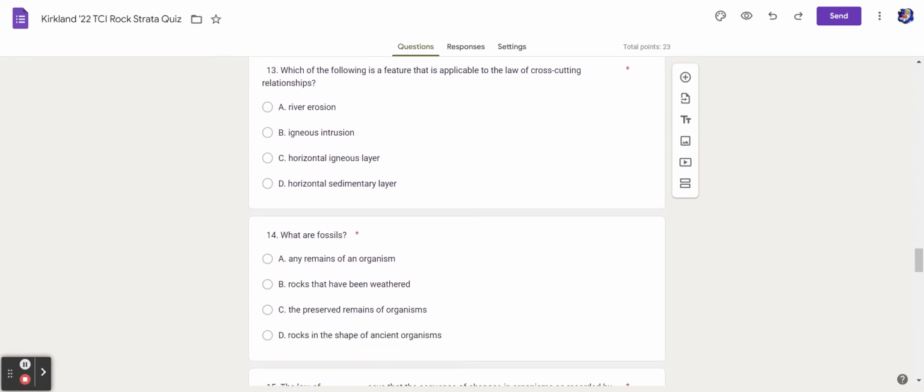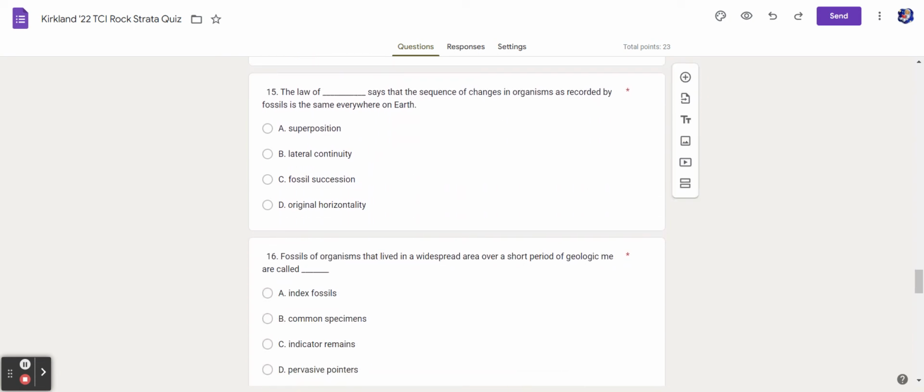13. Which of the following is a feature that is applicable to the law of cross-cutting relationships? A. River erosion, B. Igneous intrusion, C. Horizontal igneous layer, D. Horizontal sedimentary layer. 14. What are fossils? A. Any remains of an organism, B. Rocks that have been weathered, C. The preserved remains of organisms, D. The rocks in the shape of ancient organisms.